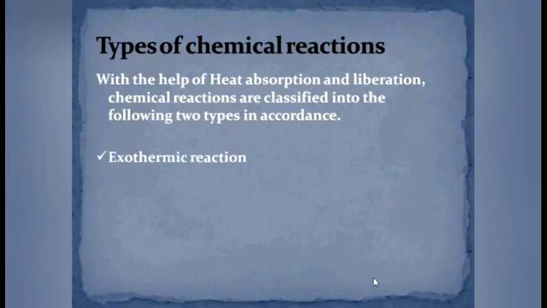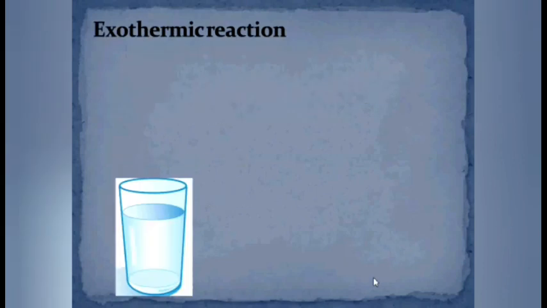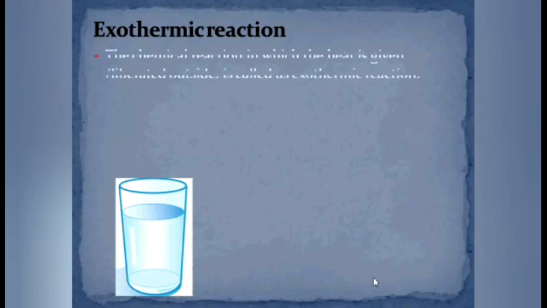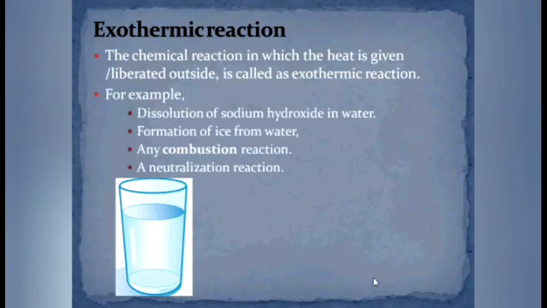The one is exothermic reaction and another one is endothermic reaction. Let us focus on the first type, exothermic reaction. In such reaction, if heat is given out or liberated outside, such reactions are called as exothermic reactions. Let us try to understand with the help of example.